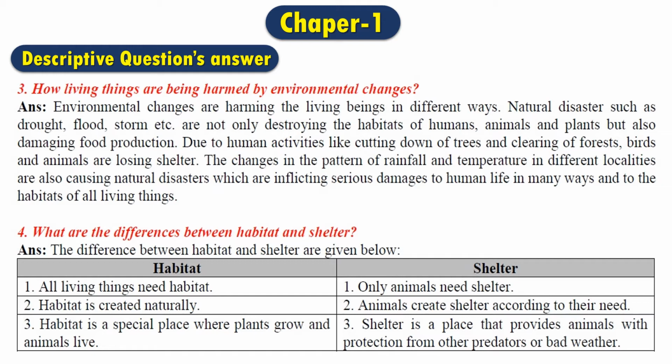Because of the shortage of forest, the temperature is rising, and due to the temperature, rainfall and flood are happening very frequently. This mismanagement of the environment creates natural disasters like the drought, like the flood or the storm. They are destroying all the habitats of humans as well as animals and plants. This is how the living things are being harmed by environmental change.